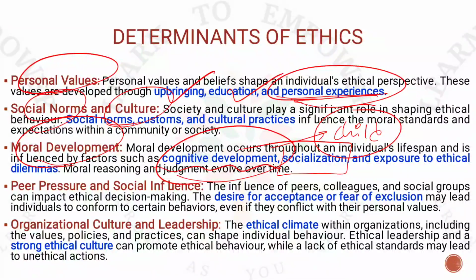You might also see that in a family, whenever there is a male child, there are certain rules and regulations. Whenever there is a female child, there are certain rules and regulations for the female child. There should be a uniform way of upbringing both the children, but the society has certain norms for different genders, right? Now definitely there is peer pressure and social influence.